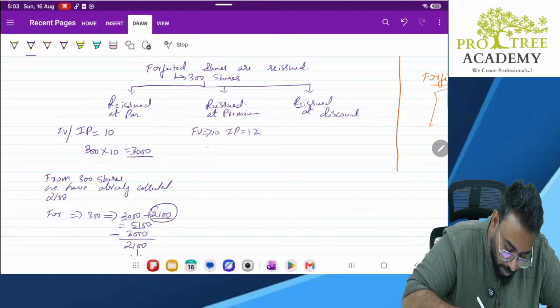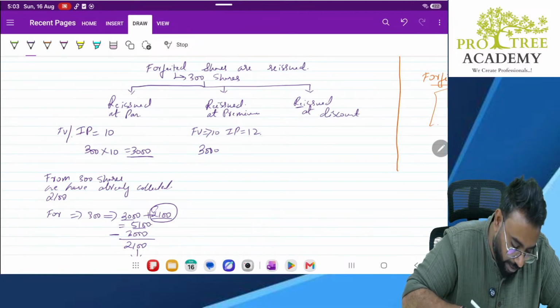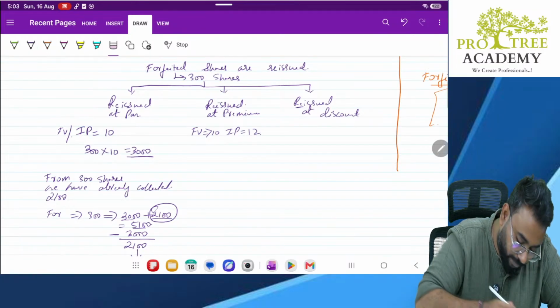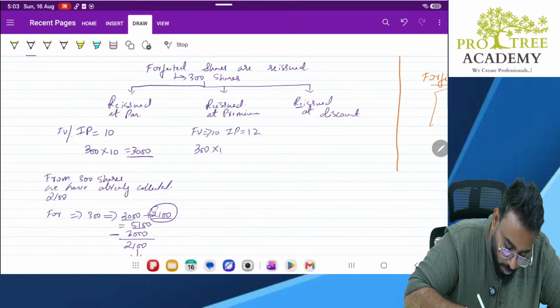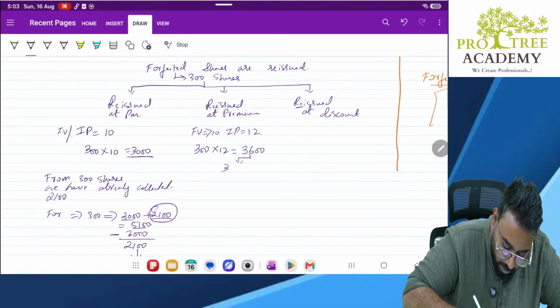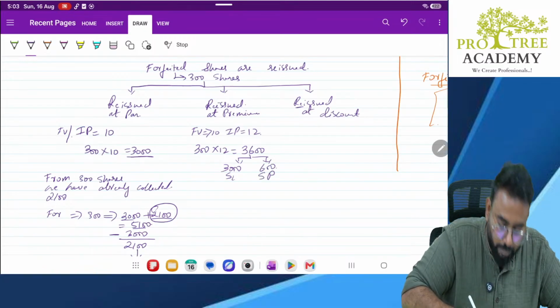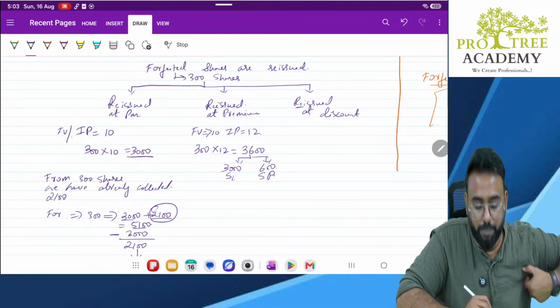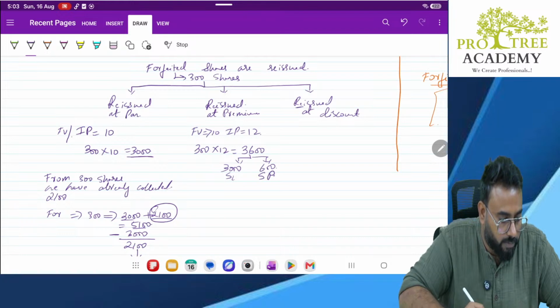Now, sir, face value is 10, issue price is 12. Super. How much? Hold on, I'll just discuss this topic, then we'll wind up. 300 into 12, so total 3,600. In this, 3,000 towards share capital, 600 towards share premium. Okay, fine. No issues.